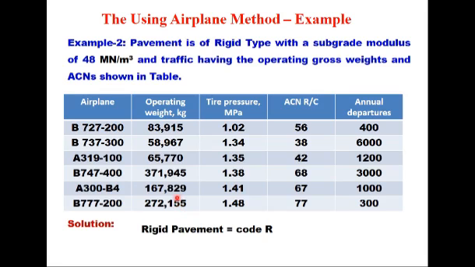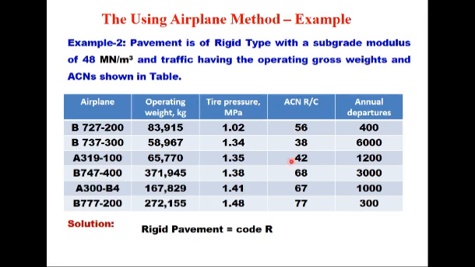Another example, when the pavement is now rigid type with subgrade modulus of 48 meganewton per meter cube and the same traffic, same airplanes, same weight, same tire pressure, same departures, but the ACN number has now changed because it is now rigid pavement and 48 MN per meter cube is C category of the subgrade.